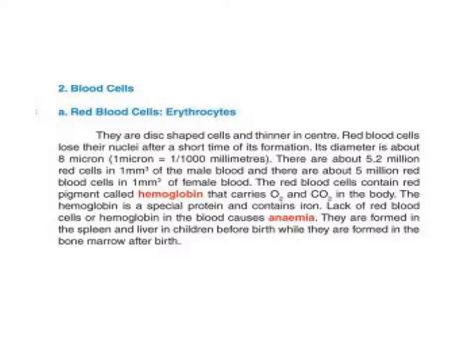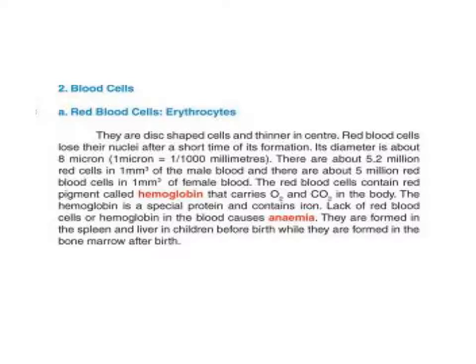The red blood cells contain red pigment. That is a very important thing. Now pay attention to that. The red pigment is called hemoglobin. Hemoglobin carries O2 and CO2 in the body.